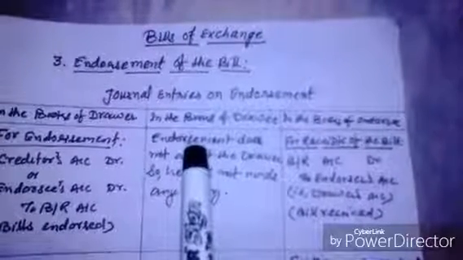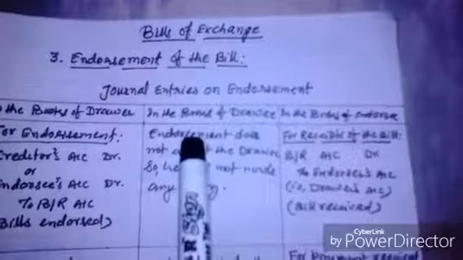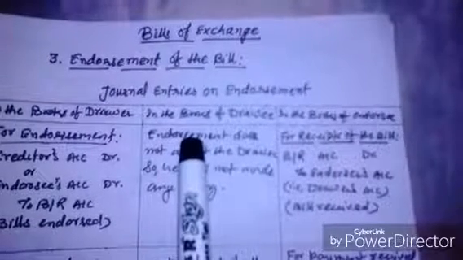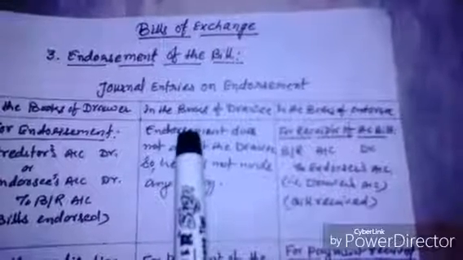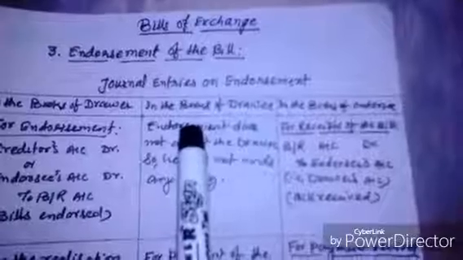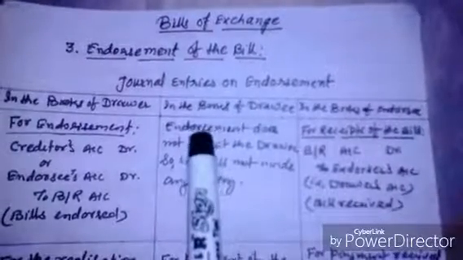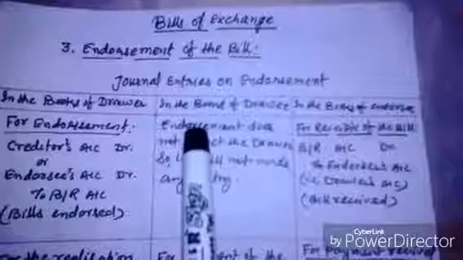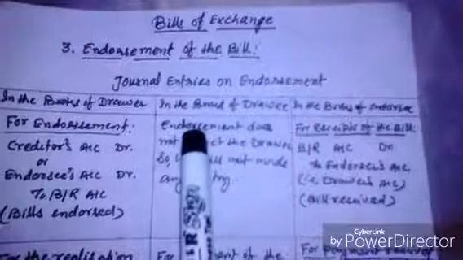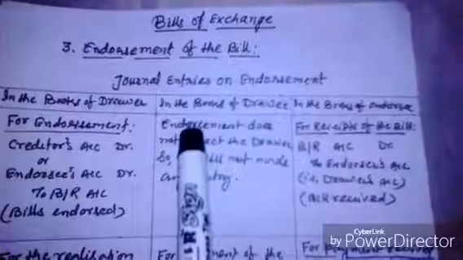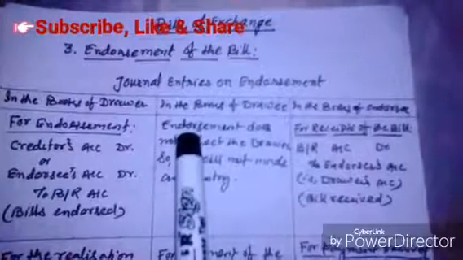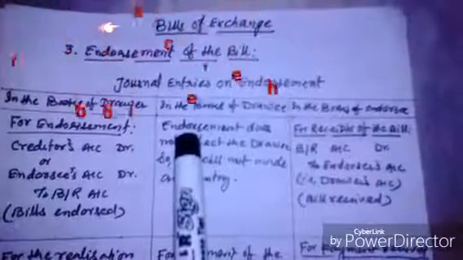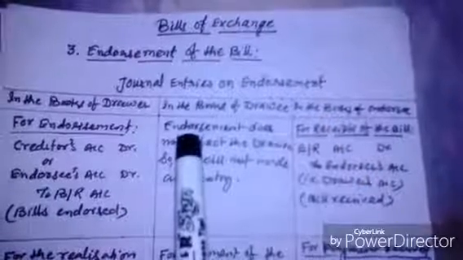called the endorsee. In case of endorsement, the word endorsement is written on the back of the bill of exchange so as to vary the terms of the bill, and the drawer puts his signature. Now the creditor, on getting the bill endorsed to him, becomes the holder of the bill, and if required, he can endorse it further in favor of his creditors. Thus, the process of transferring the bill by the holder of the bill to any party is known as endorsement of the bill. On the due date, the endorsee will present the bill to the drawee and will receive the payment.